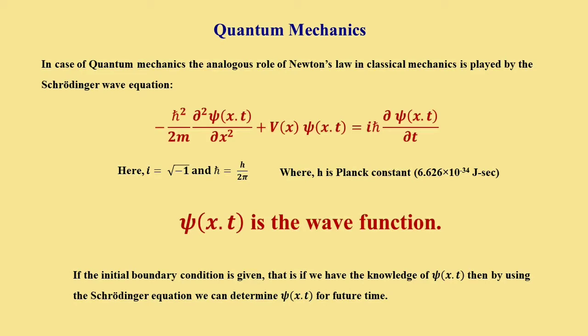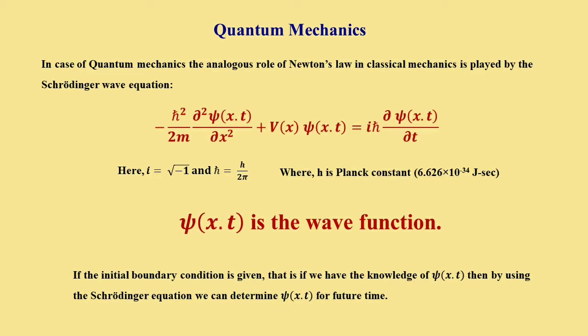By solving this equation, we can obtain the wave function psi as a function of position and time, that is psi(x,t). Similarly, if we know some boundary condition regarding the wave function, then we can determine psi(x,t) for future time.